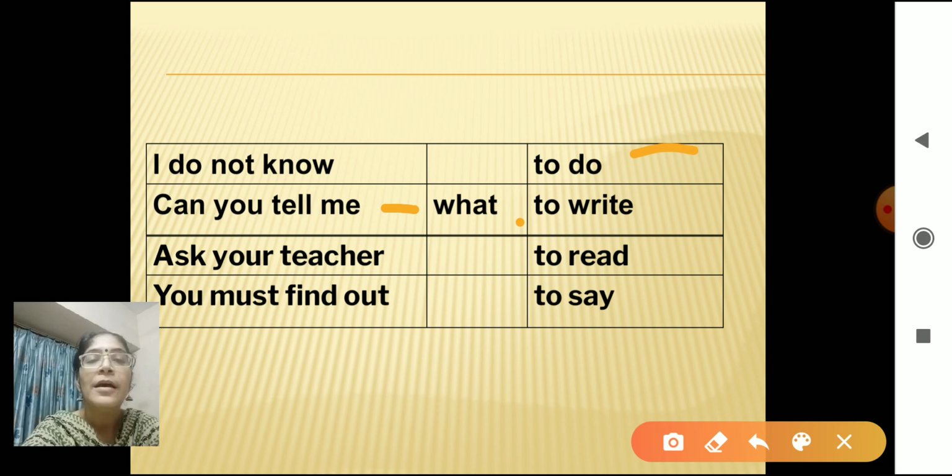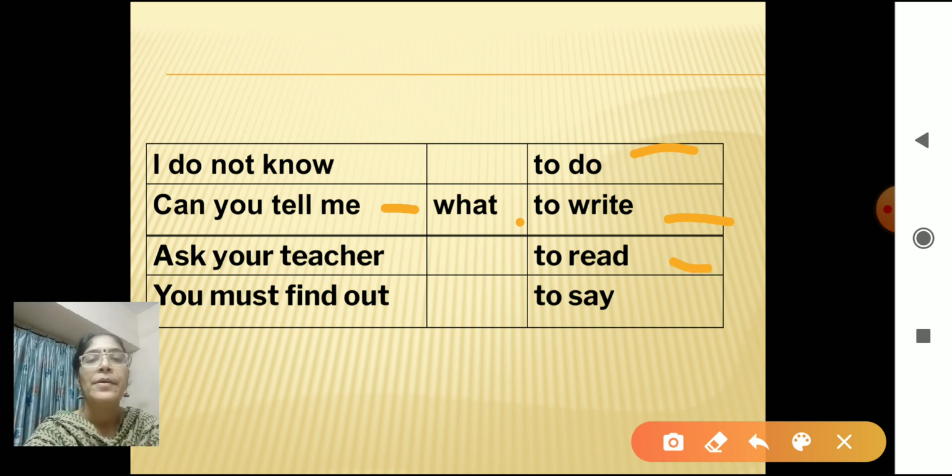Next, can you tell me what to write? Again you have to use a question mark. Correct. Next, can you tell me what to read?